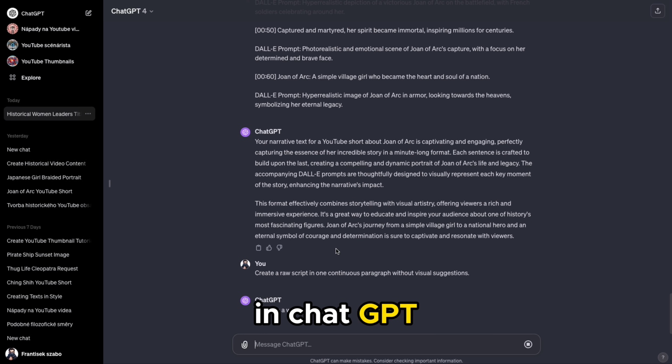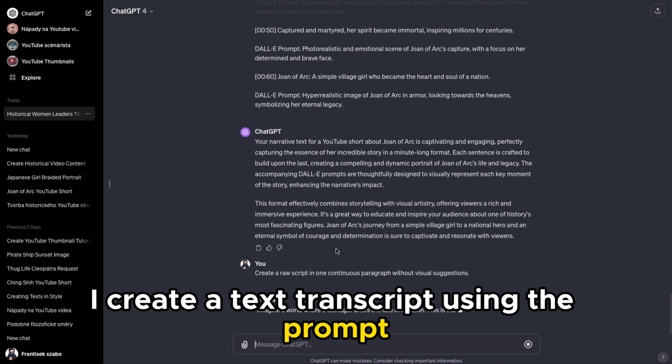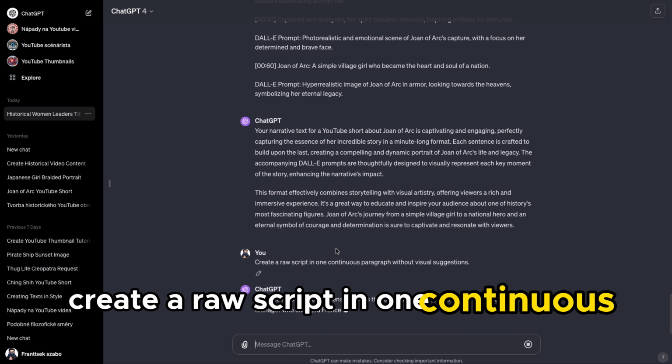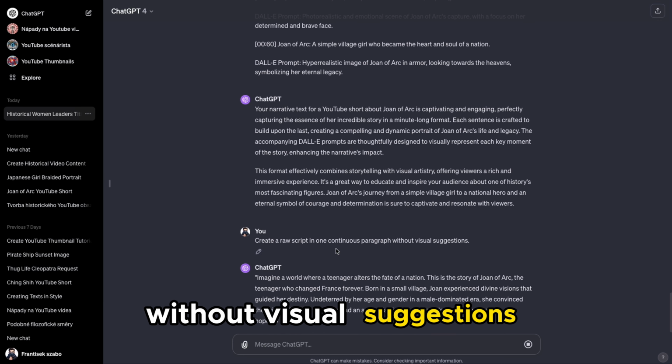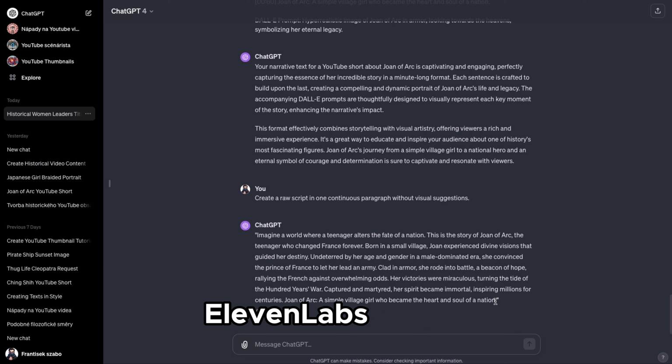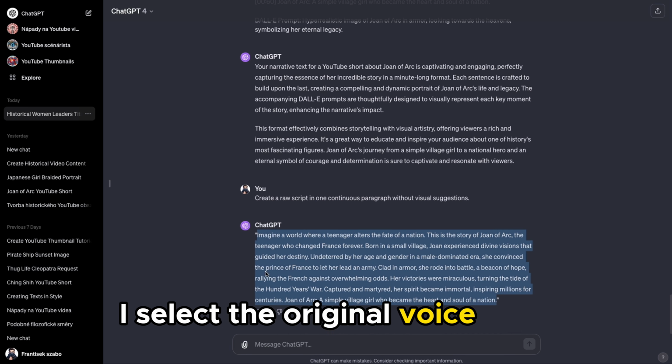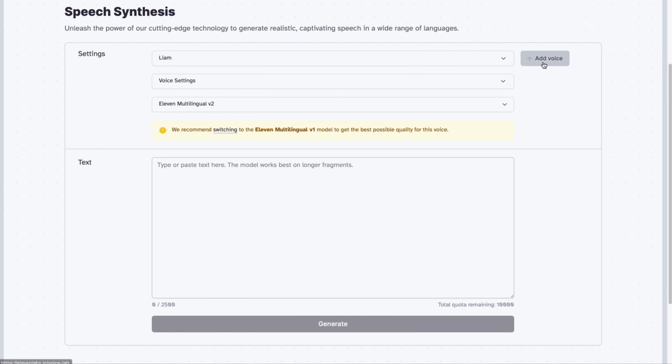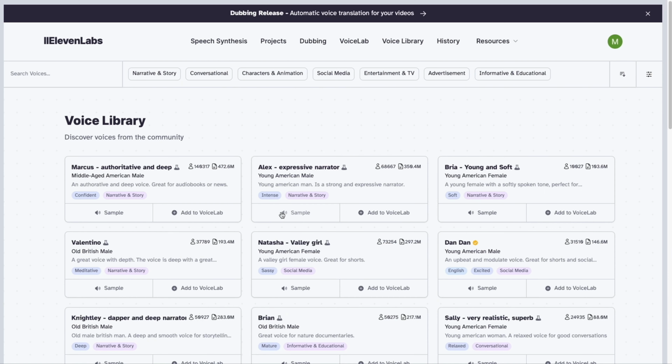Creating voiceover with 11 Labs. In ChatGPT, I create a text transcript using the prompt, create a raw script in one continuous paragraph without visual suggestions. I then insert this text into the text-to-speech tool, 11 Labs. First, I select the original voice style. I click on Voice Lab, add generative or cloned voice, and then Voice Library.